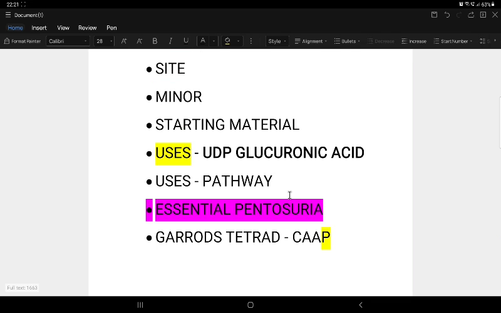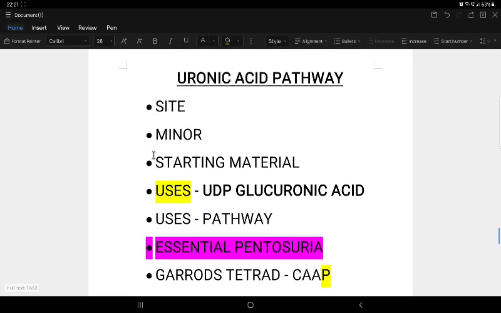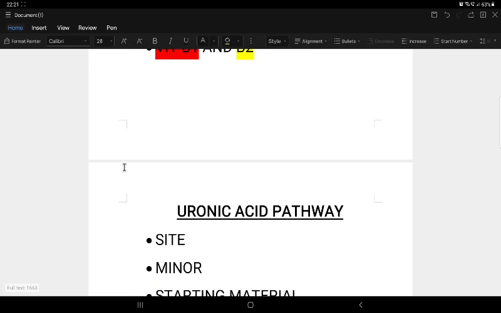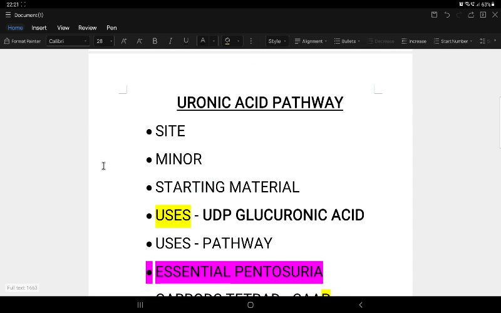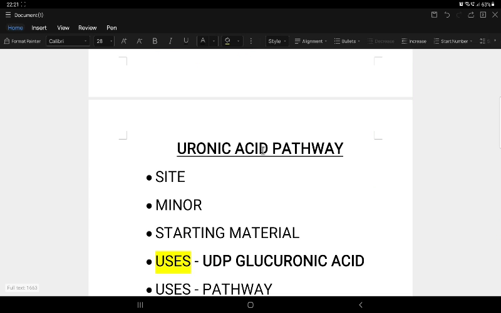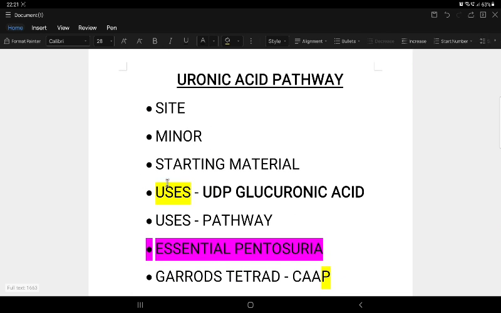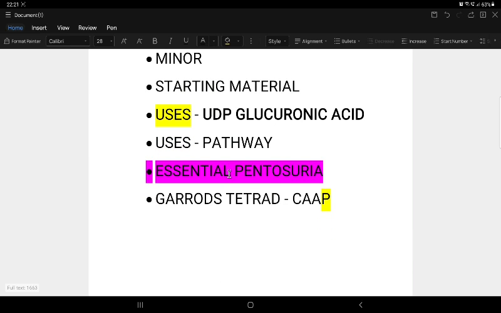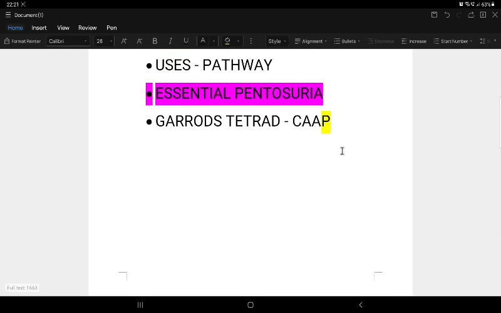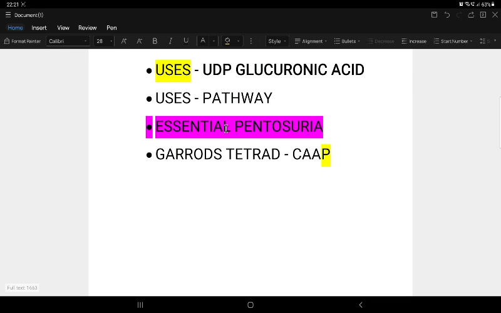Only one important thing I have tried to say is this: ATP is very important. In HMP also no ATP is produced, and here also no ATP is produced. It is also a minor pathway. This product acts as a substrate for here. Starting material is the same, and UDP glucuronic acid uses we saw, the pathway uses we saw, essential pentosuria we saw. And under essential pentosuria, you just remember the glucose oxidase test result alone.